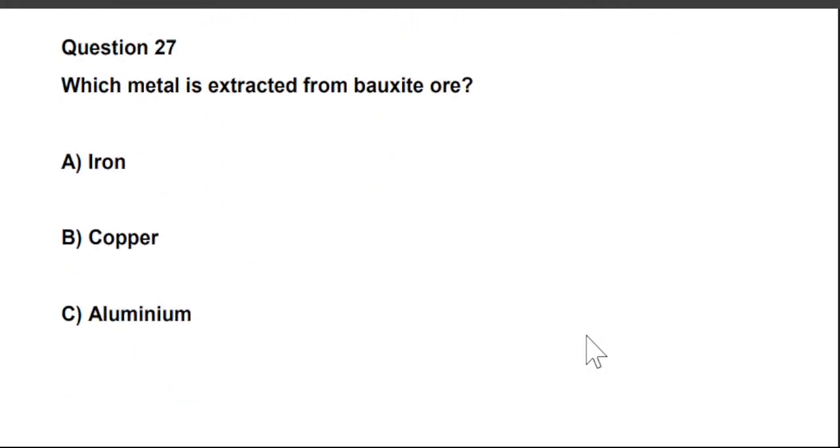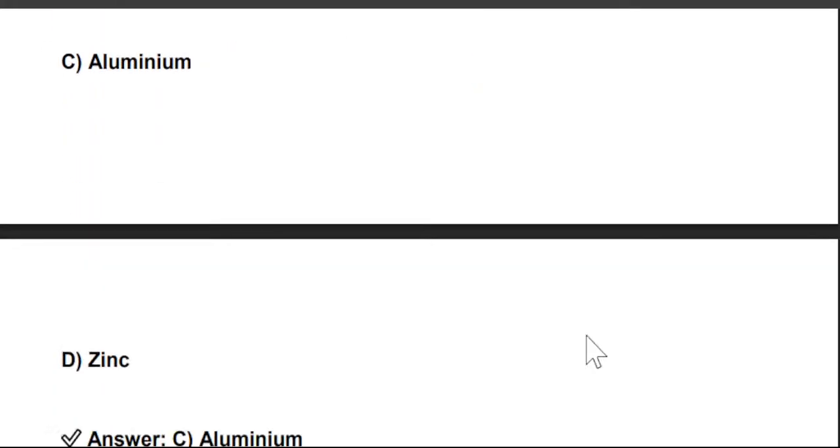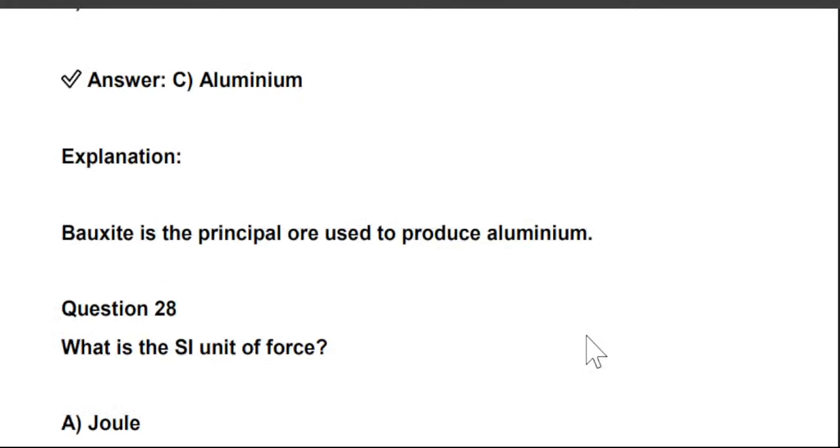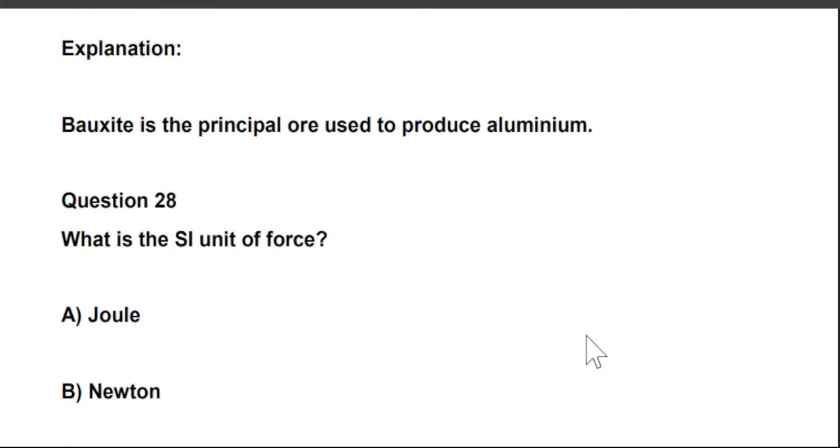Which metal is extracted from bauxite ore? A. Iron, B. Copper, C. Aluminium, and D. Zinc. So the right answer is C. Aluminium. Bauxite is the principal ore used to produce aluminium.